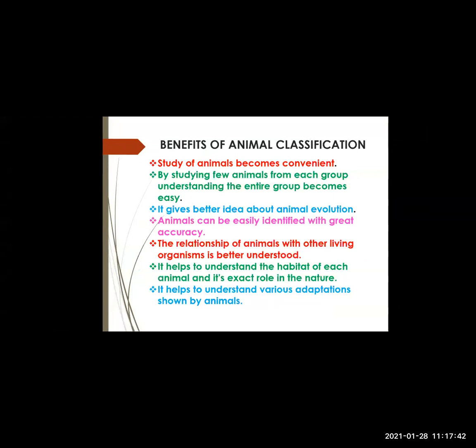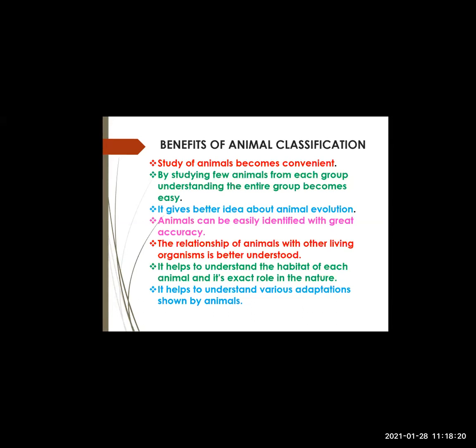Now, when animal classification was done, there have to be some benefits, isn't it? What are the different benefits of animal classification? It can be asked as a 2 marks question or 3 marks question. The first point, study of animals becomes convenient. As I said, on the basis of their characteristics, they were classified and put into groups and subgroups. So to study about them, it became more convenient.